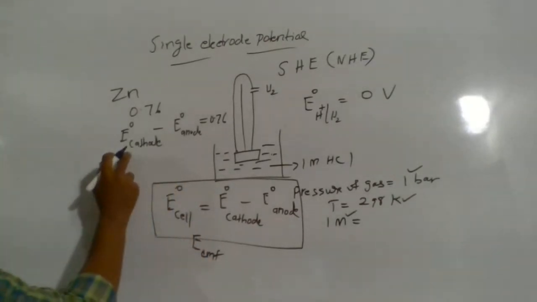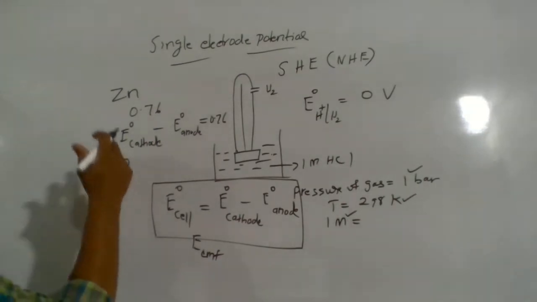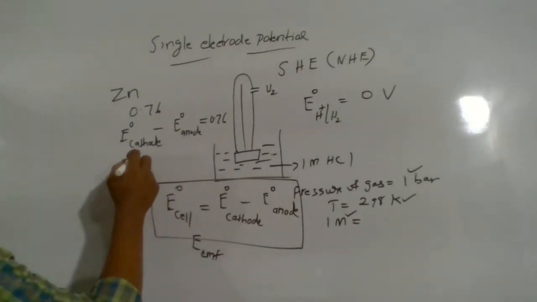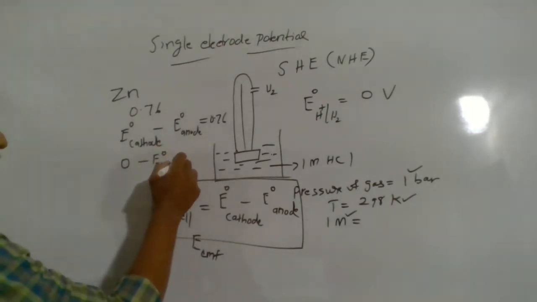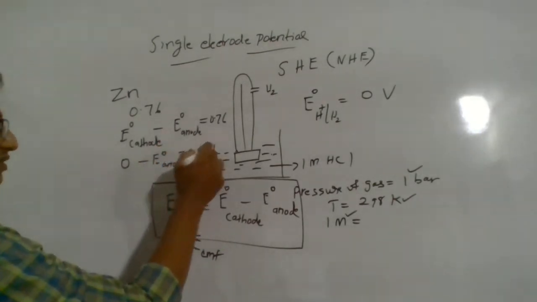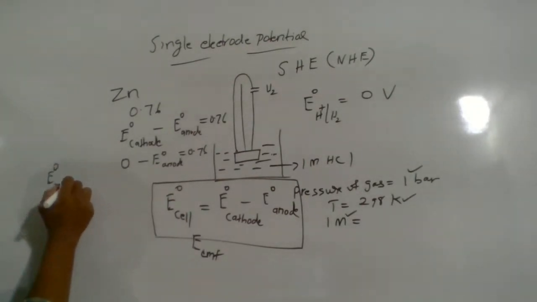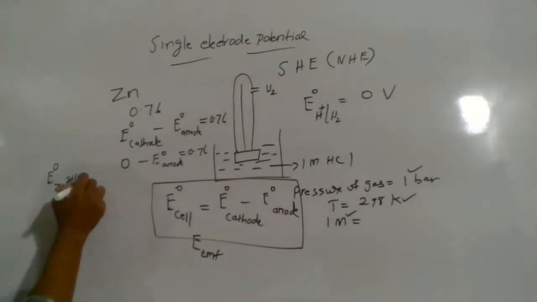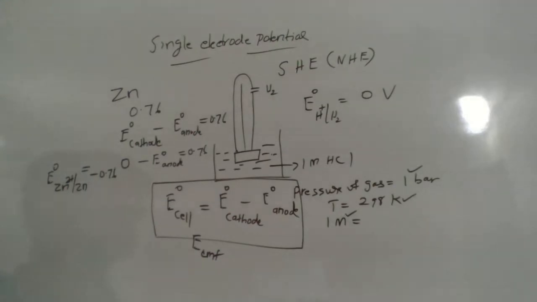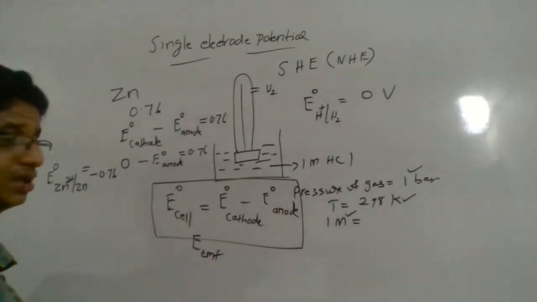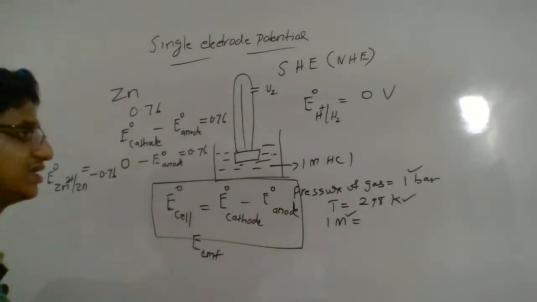This E0 cathode will be 0 because that is hydrogen acting as a cathode. So 0 minus E0 anode equals 0.76, which means the reduction potential of zinc is equal to minus 0.76. That's the value we got for the standard reduction potential of zinc.